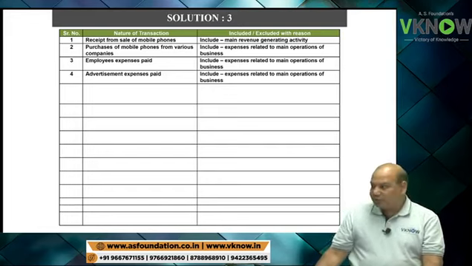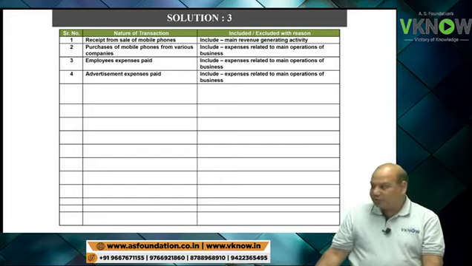Point number 9, payment to supplier. Easy, include. Payment to supplier is included in operating activity. Point number 10, depreciation on furniture. Depreciation is a non-cash item, so depreciation will never come in the cash flow statement. So write down do not include.